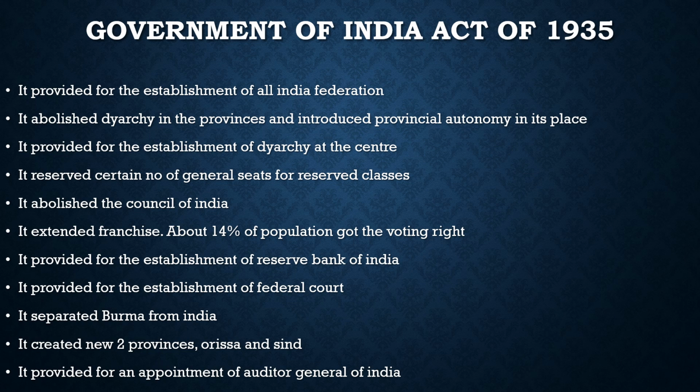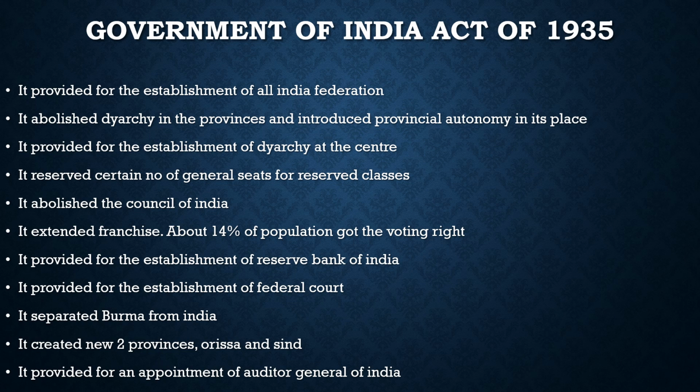It introduced a few features. Let us discuss them. The key feature was that it provided for the establishment of an All India Federation. This All India Federation consisted of provinces and princely states as a unit, but it was not implemented. It provided for the establishment, but it was never implemented because the princely states stayed away from the federation. So this All India Federation was never completed, but it introduced the three classes of subjects as we have in